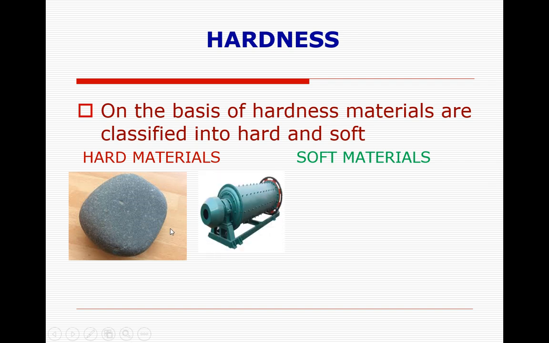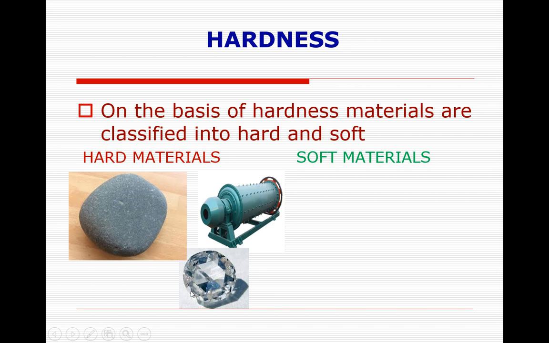And one more example is a machine. And this machine is made up of what material? Metal. Iron metal. So this is made up of iron metal. Iron metal is also a hard metal. And one more example is diamond, right?